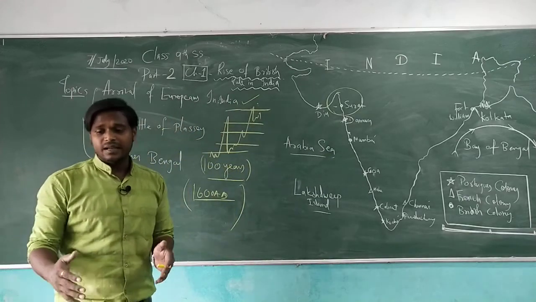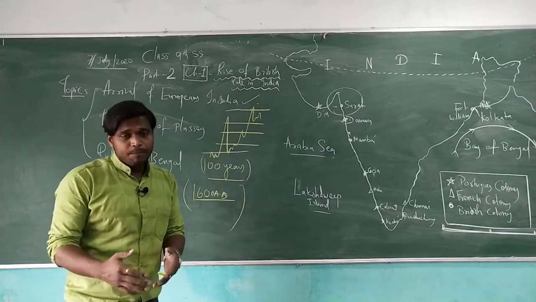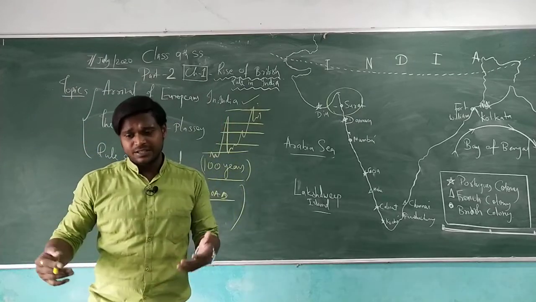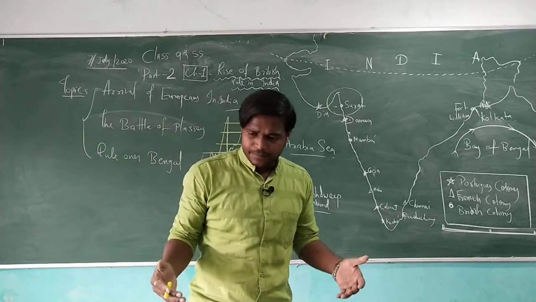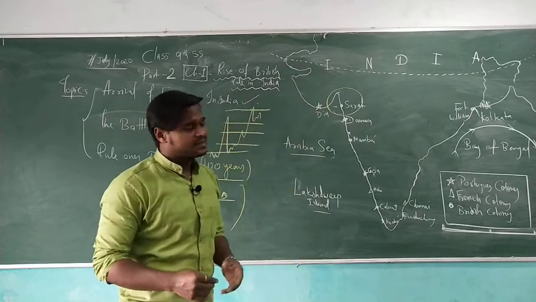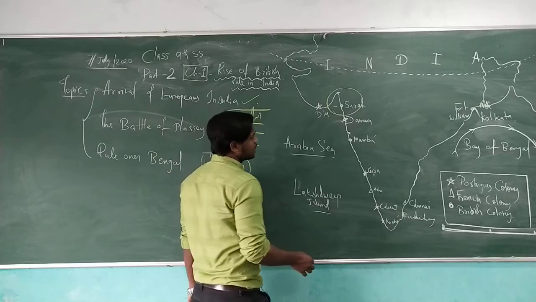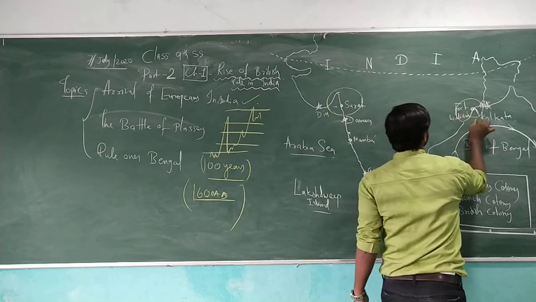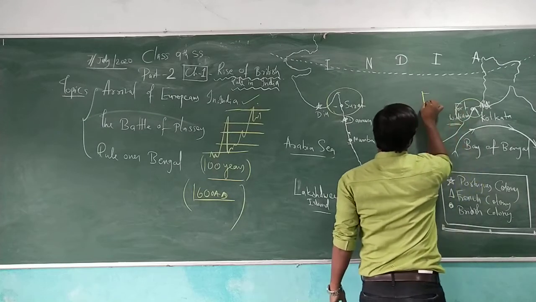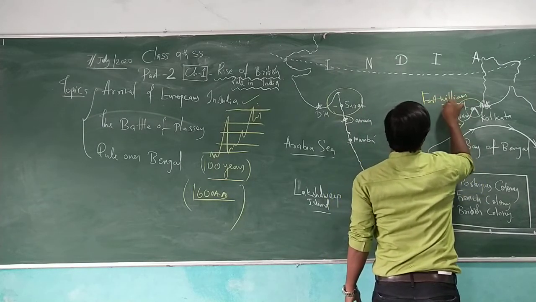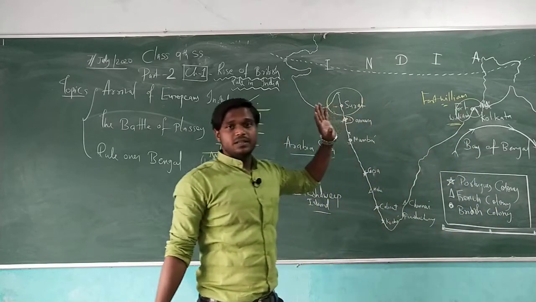So they directly set up their colonies at Machilipatnam, out of Surat, and like Andhra Pradesh, St. George in Chennai, Fort William in Kolkata, and Mumbai, etc. So this happened in the year 1687. So I'm talking about this kind of port also, or Kolkata too, where you can find Fort William. So they set up their colonies there.